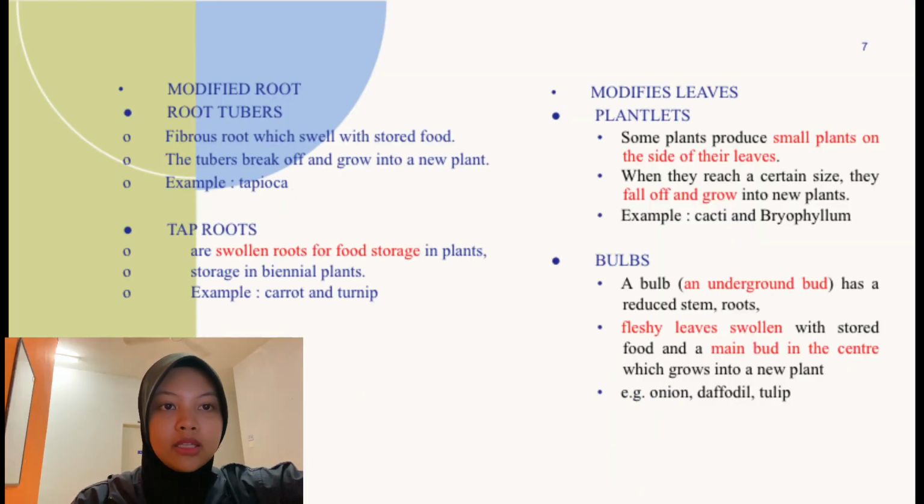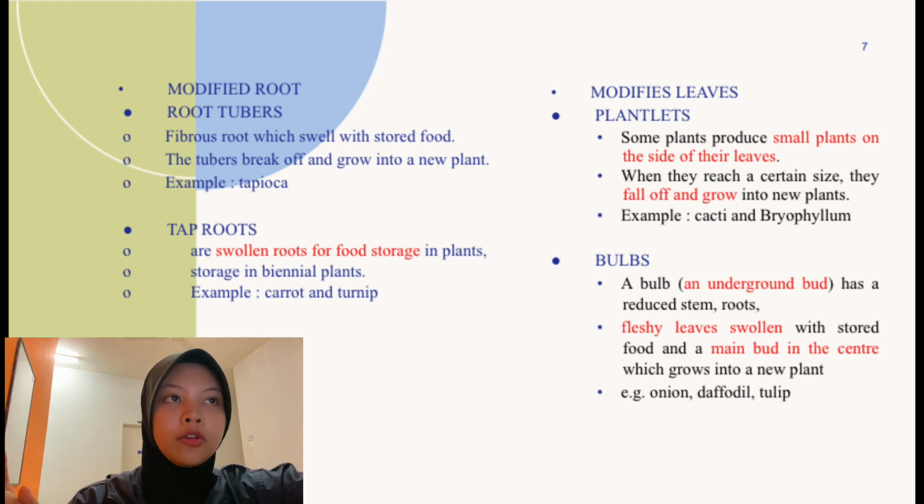The next method is modified root tubers, fibrous roots which swell with stored food. The tubers break off and grow into a new plant, for example tapioca. The next one is taproots. Taproots are swollen roots for food storage in biennial plants, for example carrot and turnip.